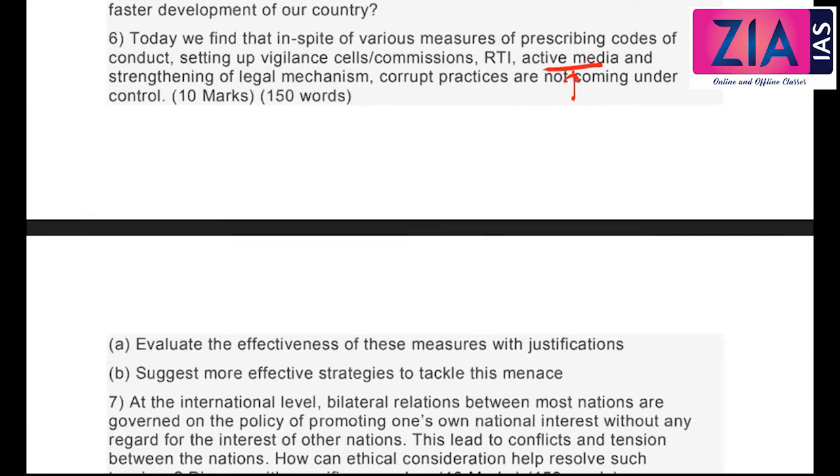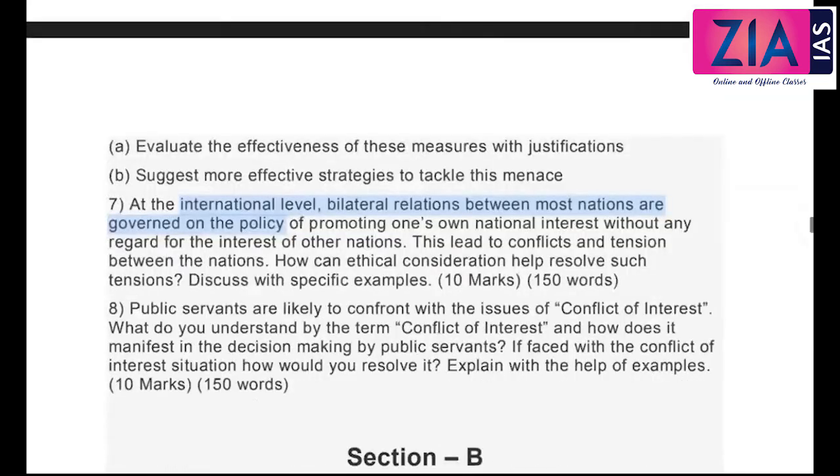The good thing that the media can do is pressurize the government administrative structures and get the law done properly. But media also has issues because of unethical journalism or yellow journalism, blackmailing and paid news, sensationalism. Then the legal mechanism. What is the main problem with it? The conviction rates are so low, and the rules and laws are so biased towards the accused. So that is the reason why corrupt practices are not coming under control. This is how you can answer the first part.